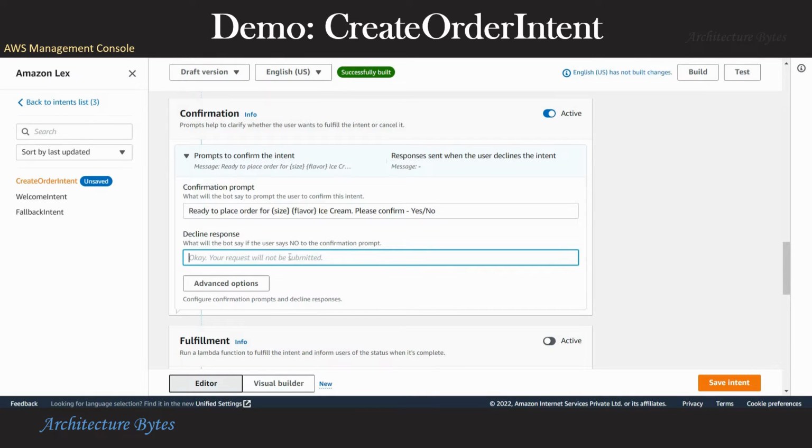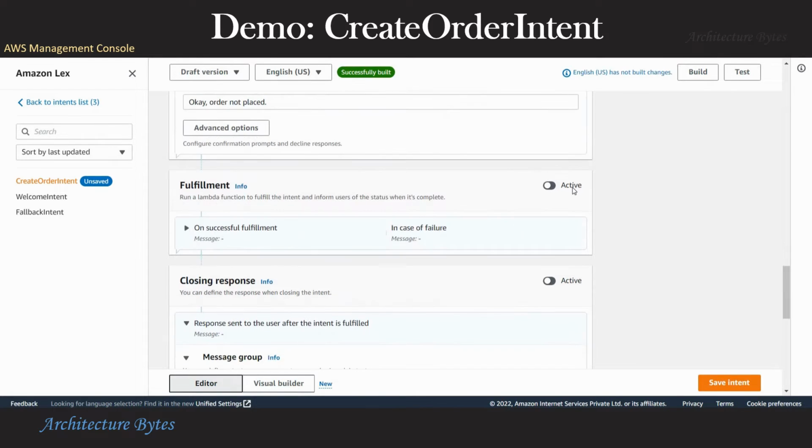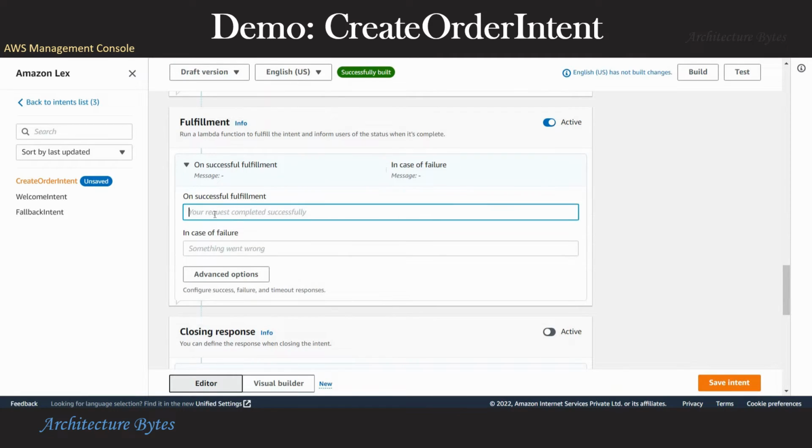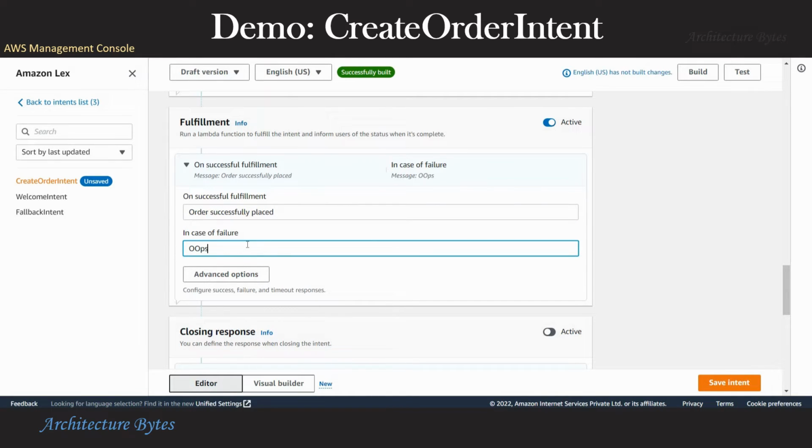If the user declines by saying no, right? So we can provide an appropriate response. Okay, order not placed. However, if user says yes, then we move on to the fulfillment section. Let's make that active. And on successful fulfillment, what message do we want to provide? Order successfully placed. And in case of failure, we can provide an appropriate message.